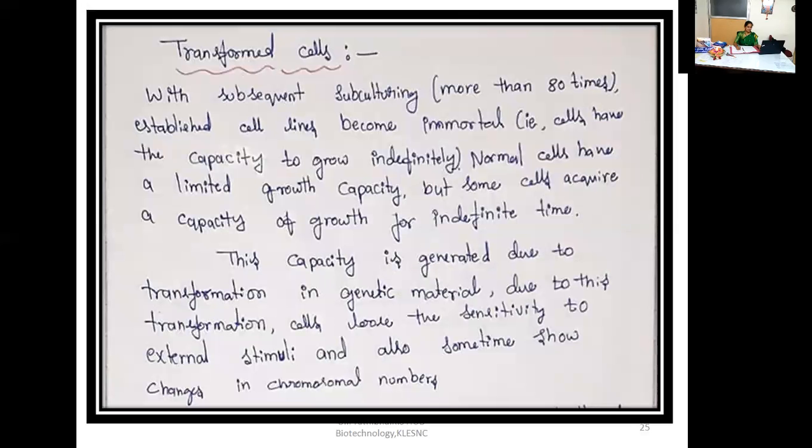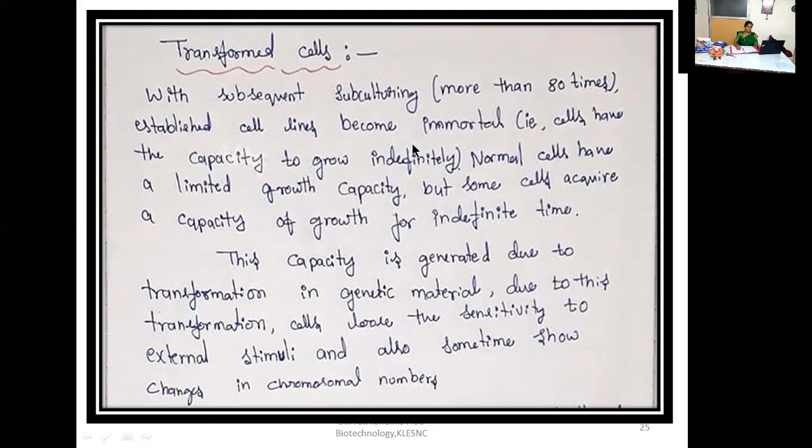Now let us go through transformed cells or transformed cell culture. With subsequent subculturing, that is more than 80 times, or maybe 80 to 90 times, you can also mention here, established cell lines become immortal. That is, cells have the capability to grow indefinitely, which is known as immortal.